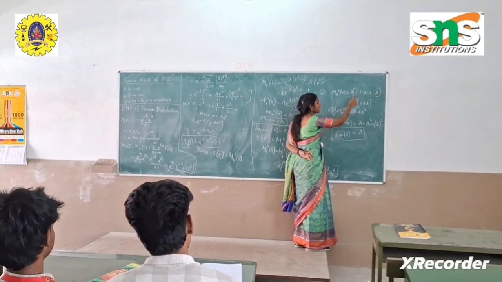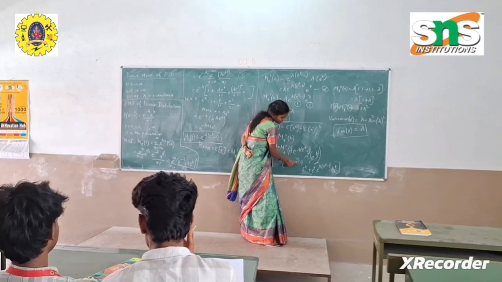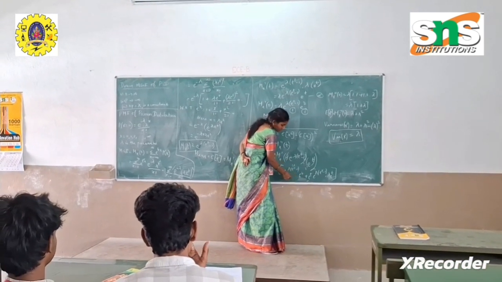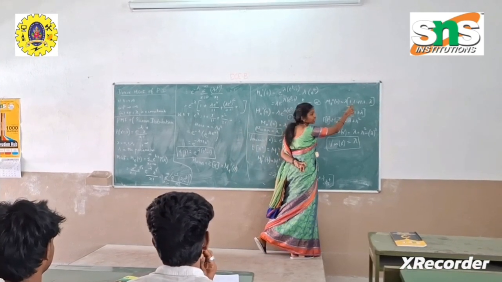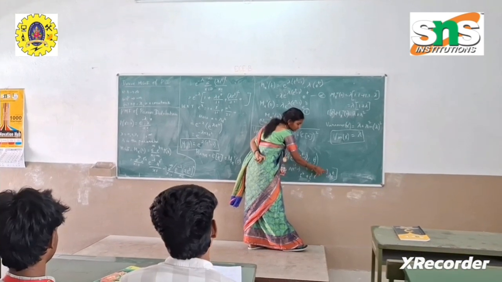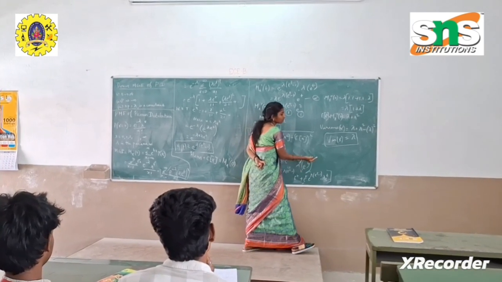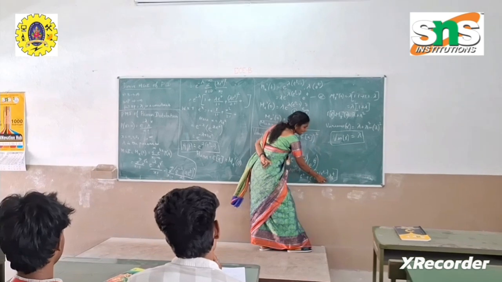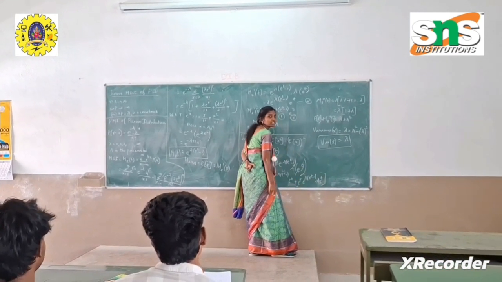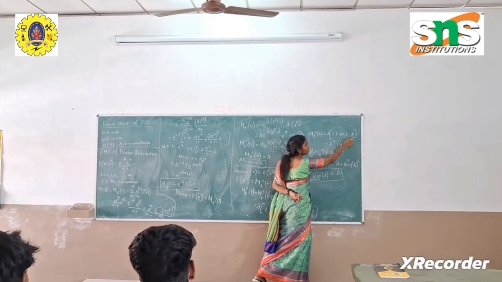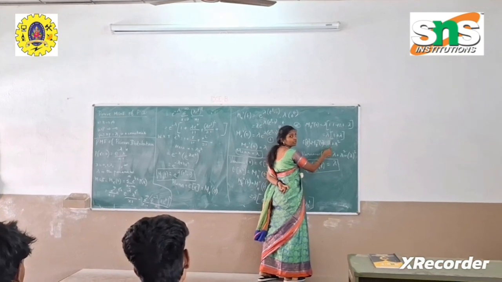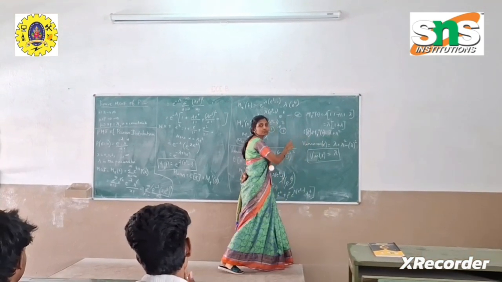at t equal to 0, we have lambda into, for the first term, when we substitute t equal to 0, this term will become 1. When we substitute t equal to 0, this term also will become 1. So 1 into 1 will be 1 as the first term. Plus the second term is e power t into e power lambda into (e power t minus 1), which again becomes 1 when we substitute t equal to 0, into this lambda e power t. Lambda is a constant, so we keep it as such, and e power 0 is 1. That is why we have written lambda for that. On simplifying, we have lambda into (1 plus lambda), and on expanding, we have lambda plus lambda squared as the value of E of X squared.